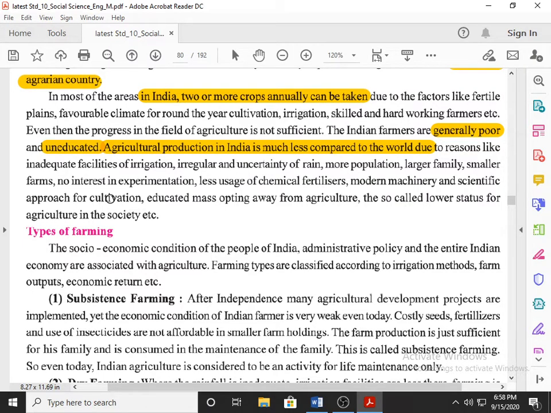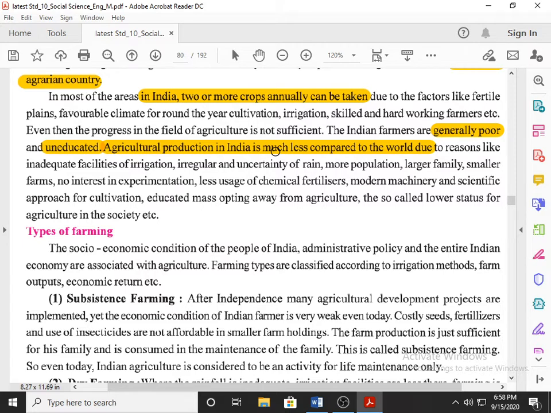One more reason: educated mass opting away from agriculture. Those who are literate do not want to go for agriculture; they want to go for some other profession. Then there is the so-called lower status of agriculture in society, as people give less respect to farmers. Because of all these reasons, agriculture production is less compared to the world.